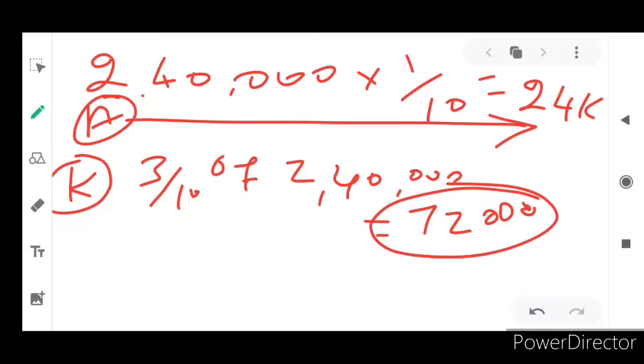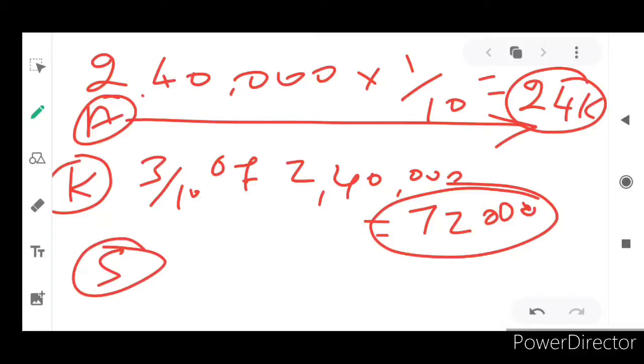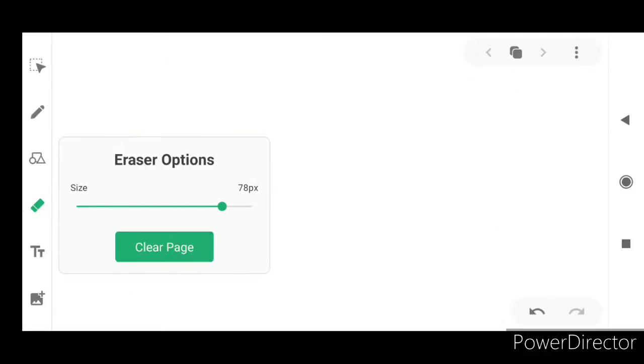So who has to compensate all this amount, 24 plus 72? Shilpa. Shilpa has to compensate. Okay, so let's discuss. You can keep it in mind, this amount 24 and 72. Okay, so how will we write the journal entries first?